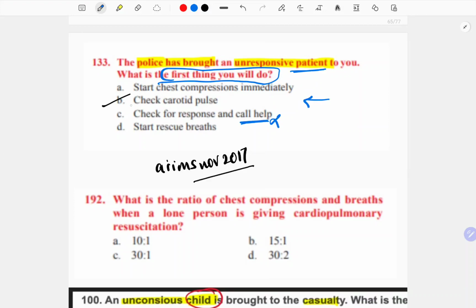So, the first thing you're going to do is check the carotid pulse. Because the police or the person has already checked for the response and called for the help. You are the help here. Majority people marked this as the answer, because they were taught that the sequence is so wrong.